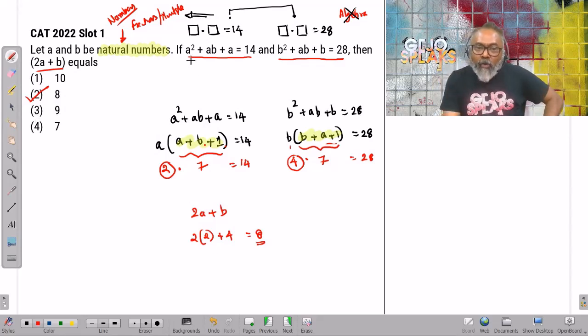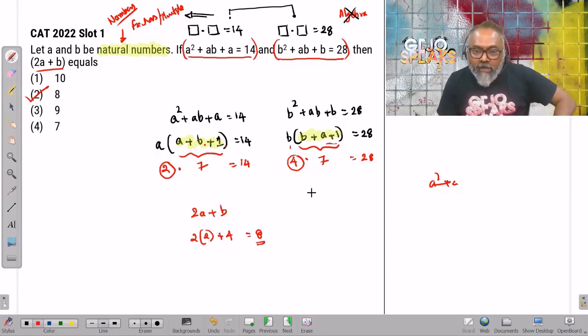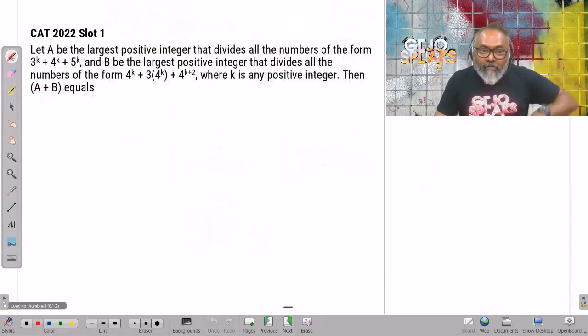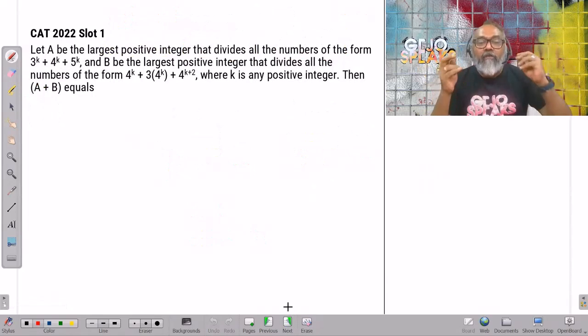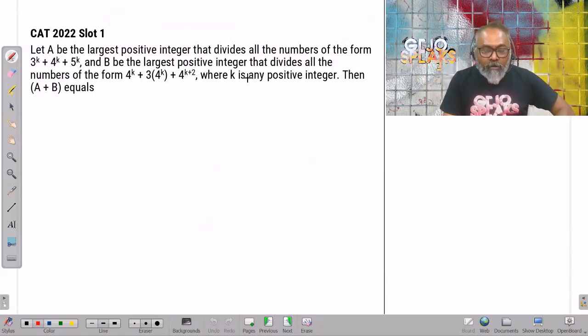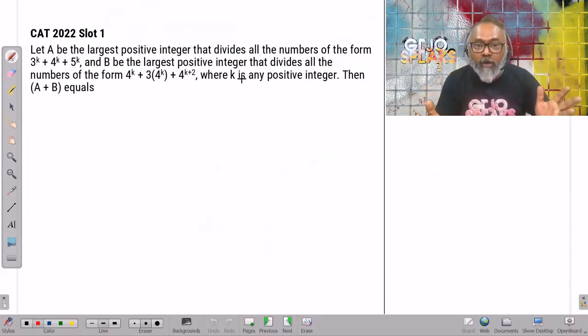Why did I not have to break my head trying to use some logic to write this equation together, A square plus AB plus 1 is B? I can just think about numbers. Wait. All right. And this particular question was slotted as a number question. Okay.